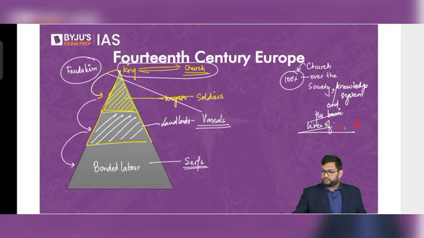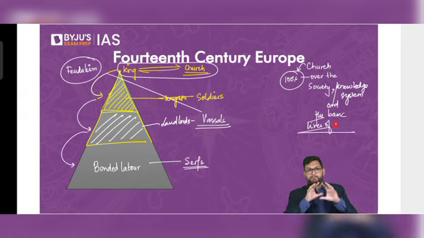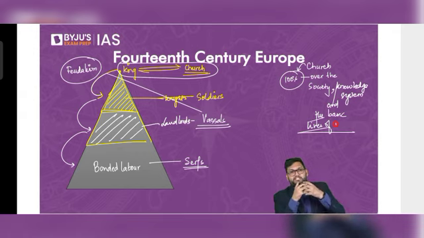So very simply, when we talk about the people itself, the church controls everything. The church has 100% control over the knowledge system. Everybody is following me till this point? Okay.